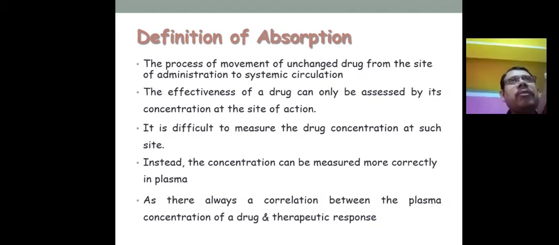Suppose you take 500 milligrams of paracetamol, but at the site of action it reaches only a low or sub-level concentration, then you will not get the therapeutic activity, though the drug has therapeutic activity. Because of the low concentration, the drug absorption is delayed or does not occur.